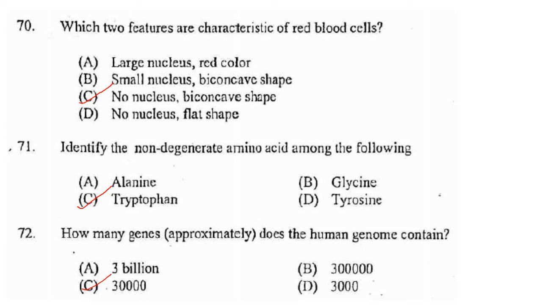How many genes does the human genome contain? It contains around 30,000 genes. So the answer is option C.